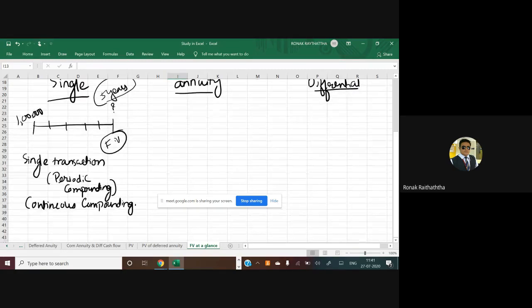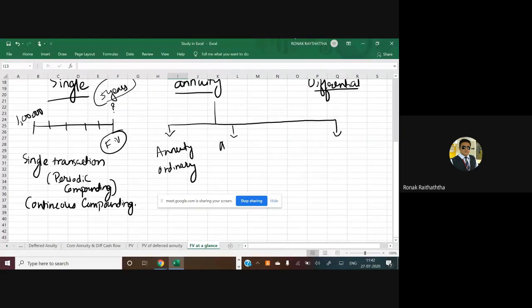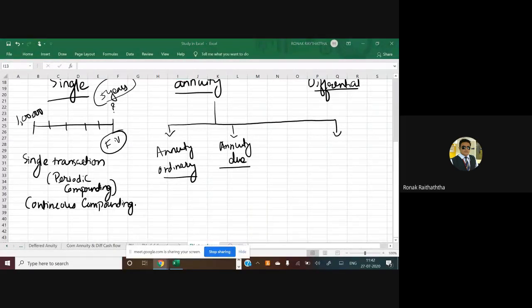Then there can be annuity. In annuity, there can be, majorly, primarily, two types. One is ordinary annuity. Another one is annuity due. Okay. Sir, what do we understand by the ordinary annuity?